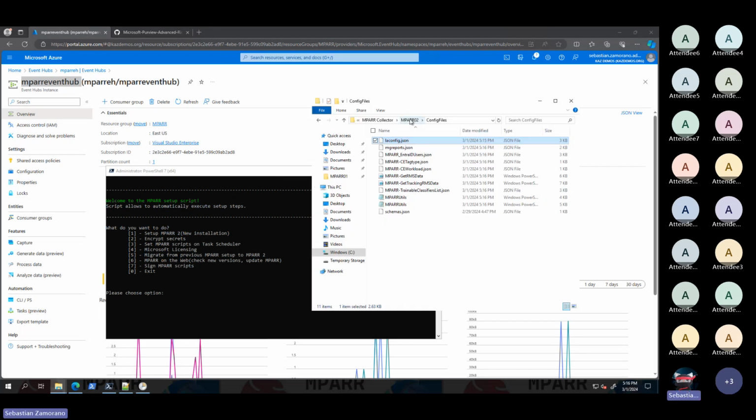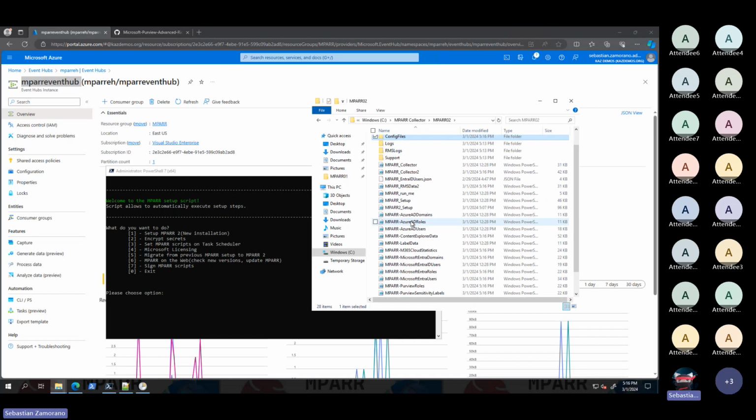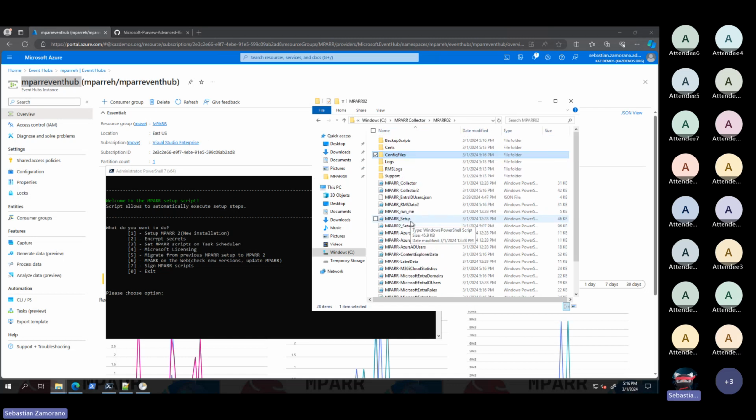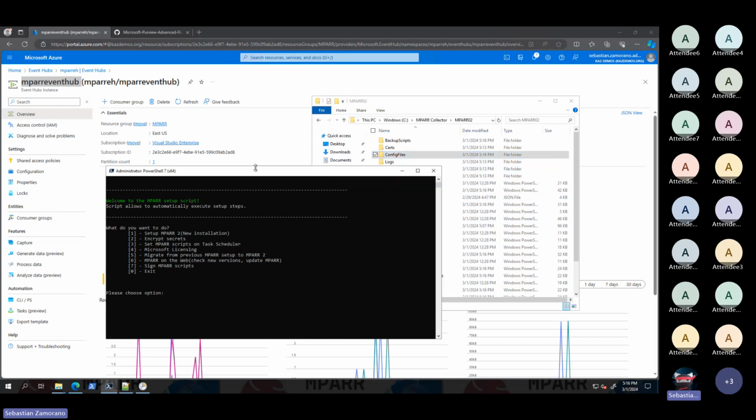Here on MPARR 2, I have, well, all the files. I need to maybe create something to move the script to a backup. But in general, now all the new scripts are here. The ones that have the same names are replaced with the new one. And that is all related to the migration from an old version to the new one, and then we can set up the task on the task scheduler with the new task folder. We saw all of that.